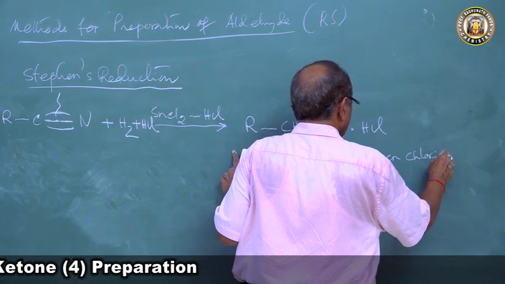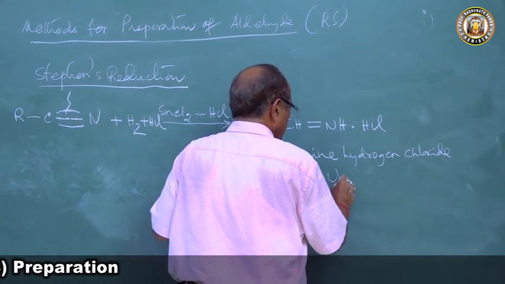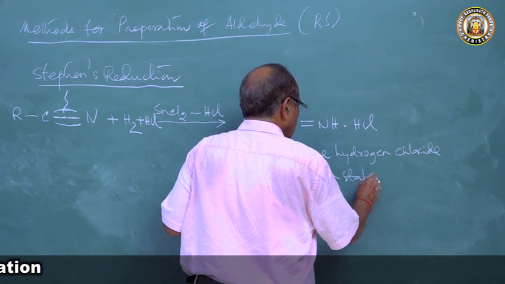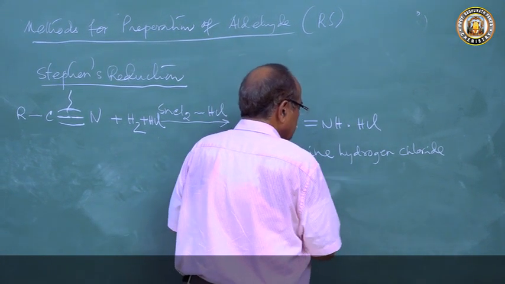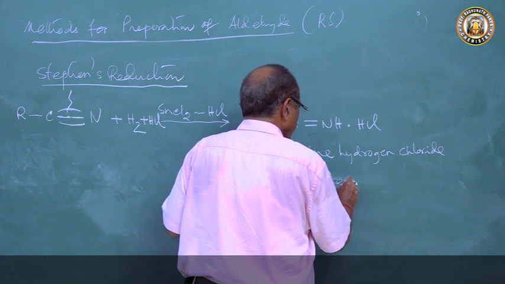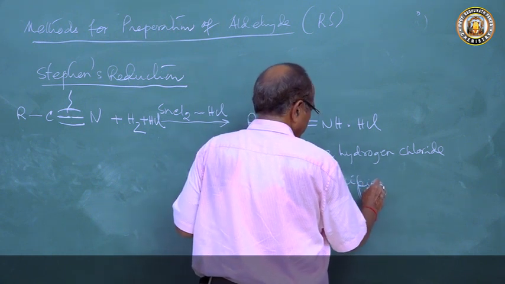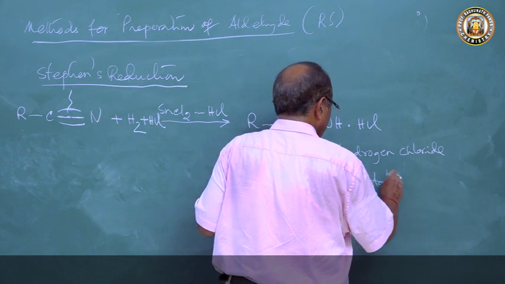We get this unstable compound. This comes as a precipitate.